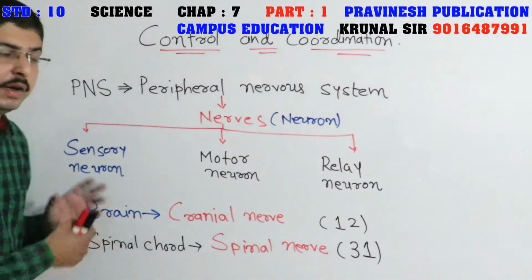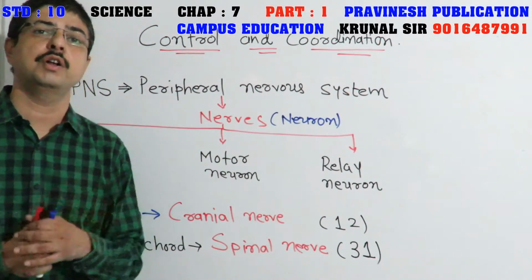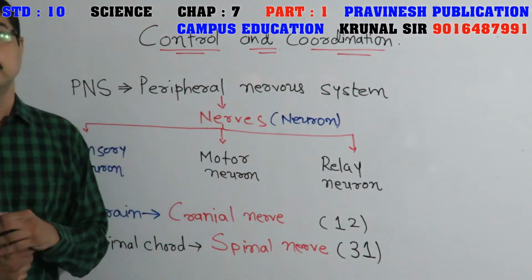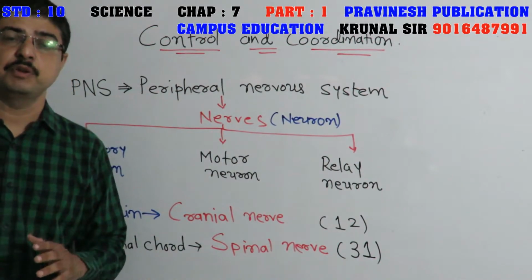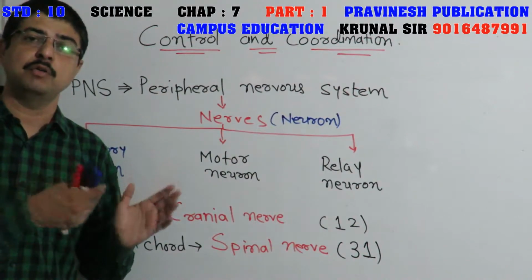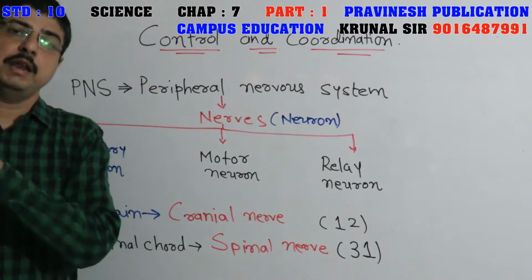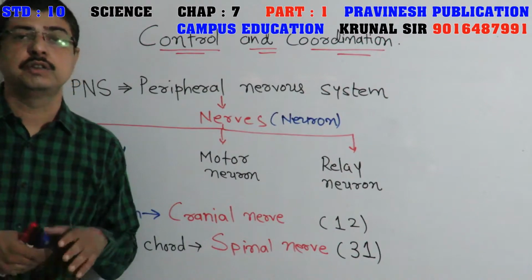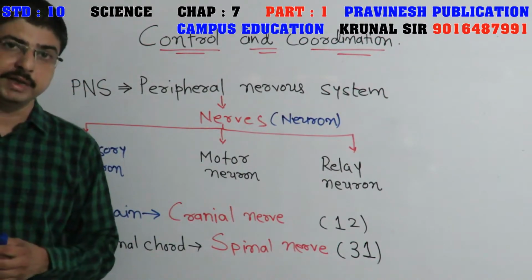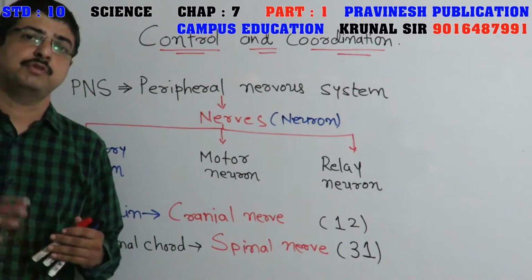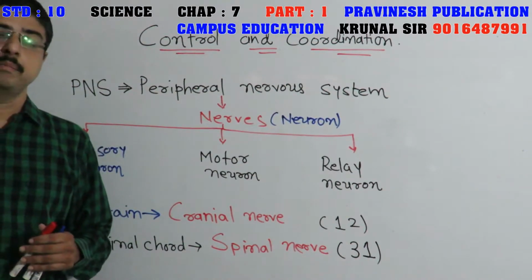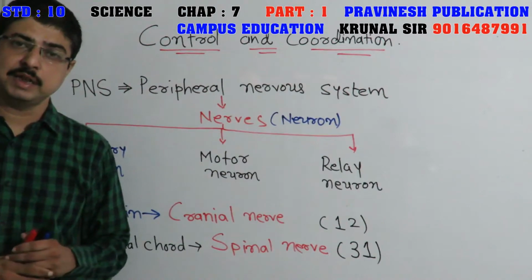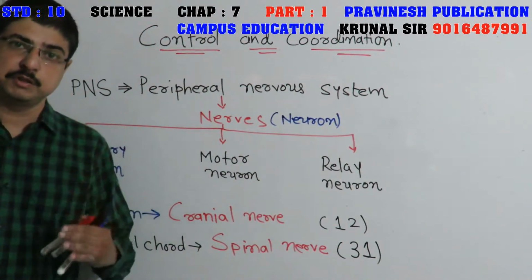Friends, before understanding these three nerve cells or neurons, what is a nerve? These are the transportation system of our body which transport the important message from outside the body to brain and brain to different organs, so we can show our movements. For example, I am showing the movement of my muscles right now. It is coordinated by my brain. Whatever I'll say, these are all in sequence forms.